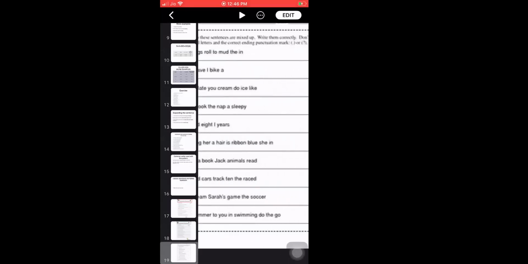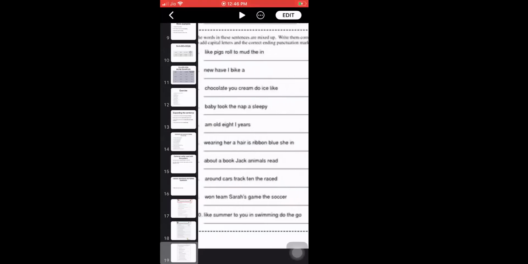So this is just a summary of all the 5 sentences that we did. Basically, all English sentences will have one of these patterns. Basic sentence pattern, and then expansion.